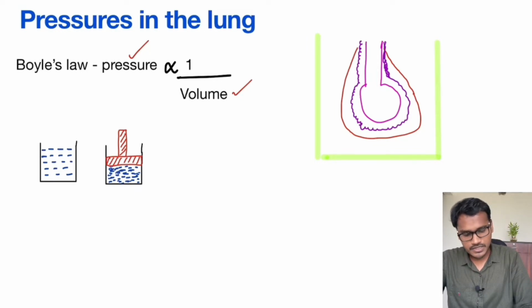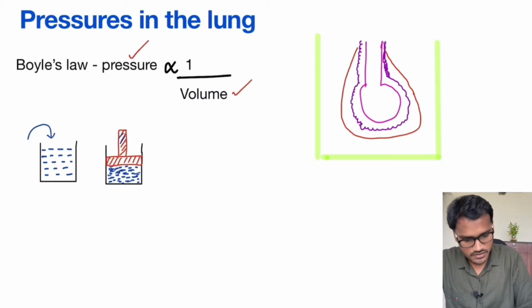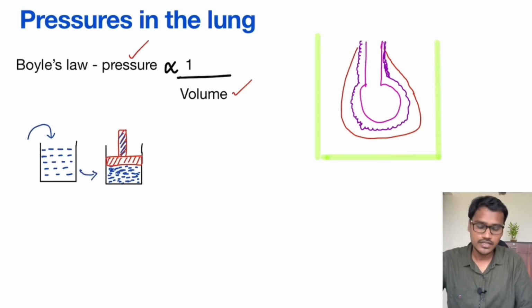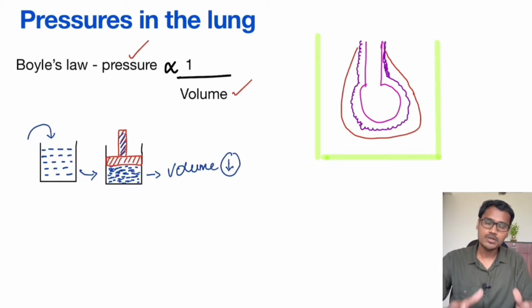Let's see with an example. Suppose we have a container of water and we are trying to compress it with a piston. This is a piston, and we are trying to compress it. What is happening to the volume here? The volume here is obviously decreased. See the water molecules now. The water molecules are closely packed with each other now.